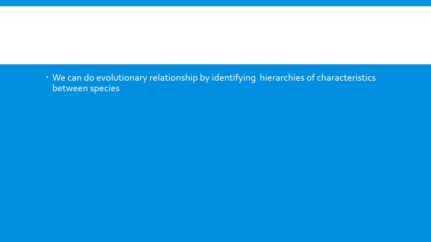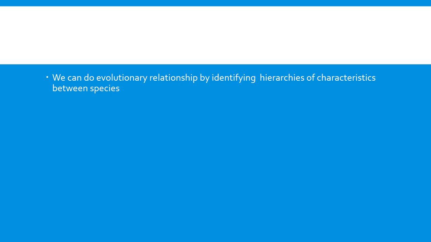What is meant by hierarchies of characteristics? Hierarchy means we need to order the organisms starting from the kingdom down to the species. In the previous classes, we studied the classification of organisms. You can recall those chapters, in which I taught you about the kingdom, phylum, genera and everything. That is called a hierarchy.